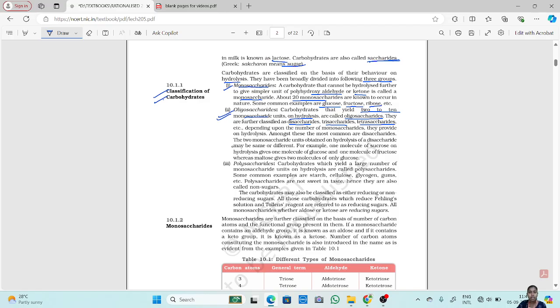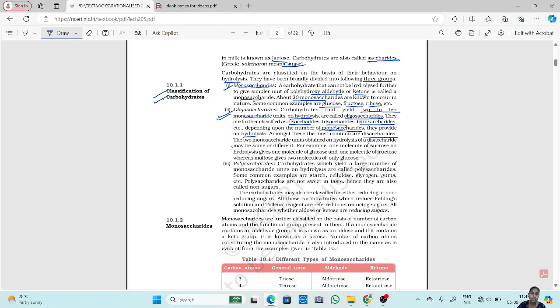So, depending upon the number of monosaccharides, you can classify them as disaccharides, trisaccharides, tetrasaccharides, pentasaccharides, etc. Now, these are the molecules they provide on hydrolysis. Now, amongst these, the most common are disaccharides. So, the most common ones are disaccharides.